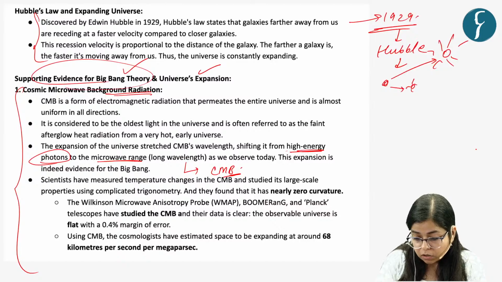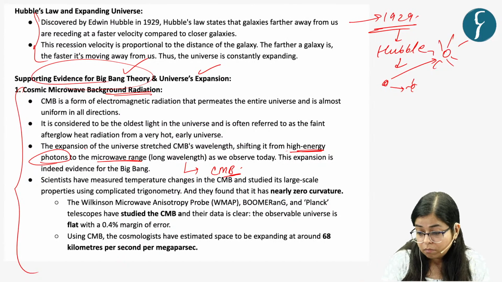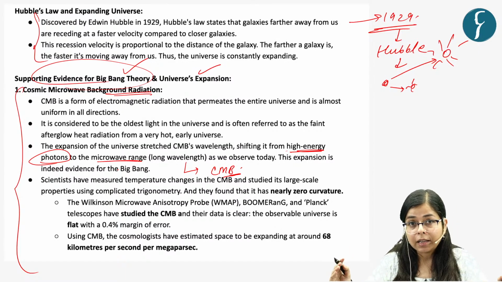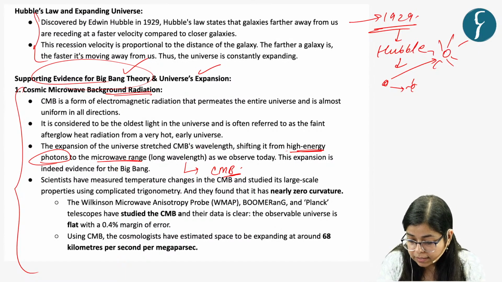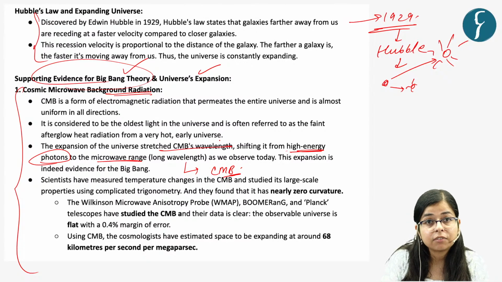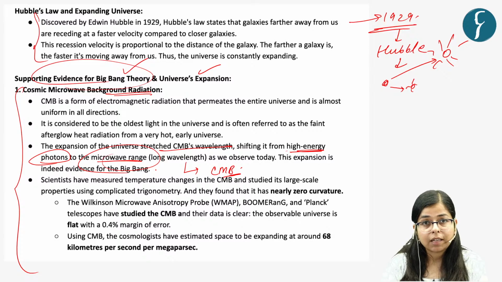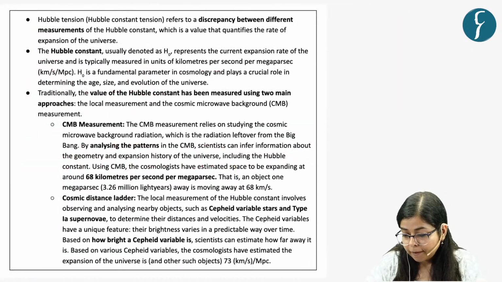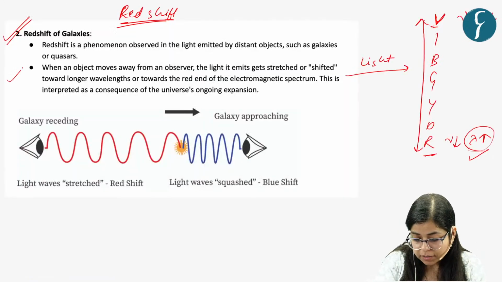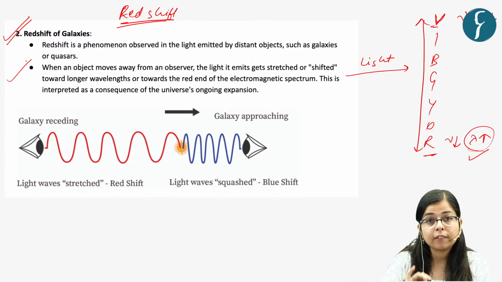Now let's see cosmic microwave background radiation. Earlier, it had high energy photons, but now as the universe is expanding, that's why it has stretched the CMB's wavelength, and now it is in the microwave range or long wavelength. And this can also be seen from some other facts, that is the redshift of galaxies.